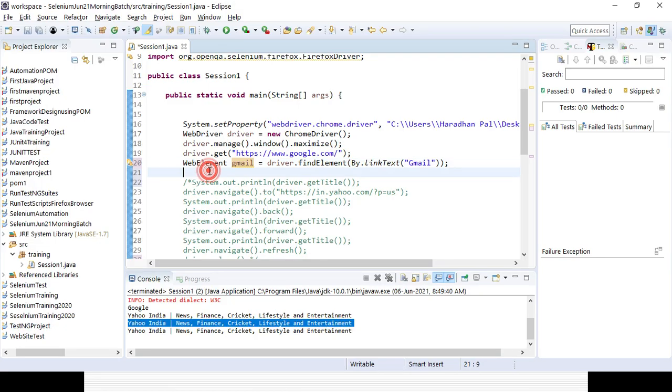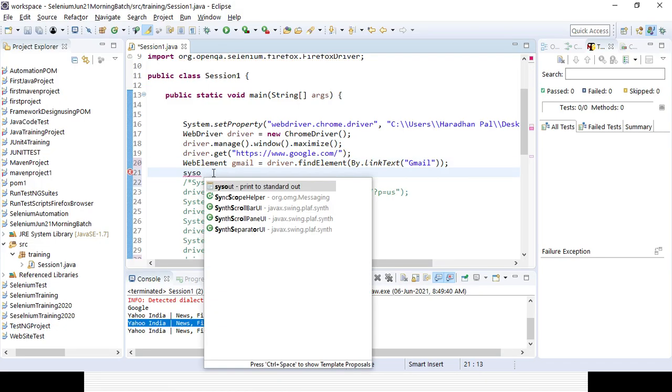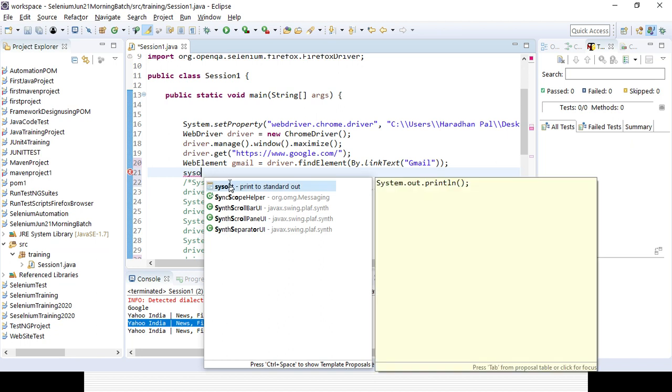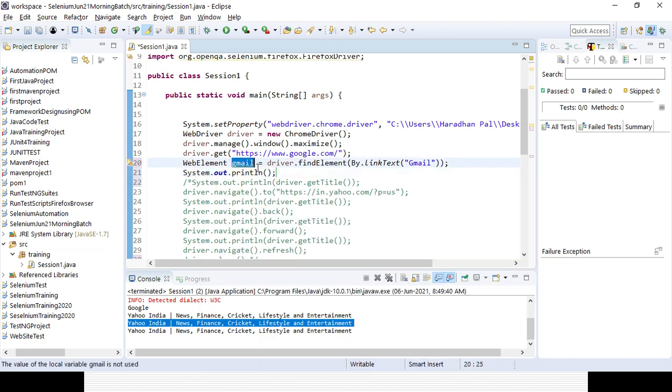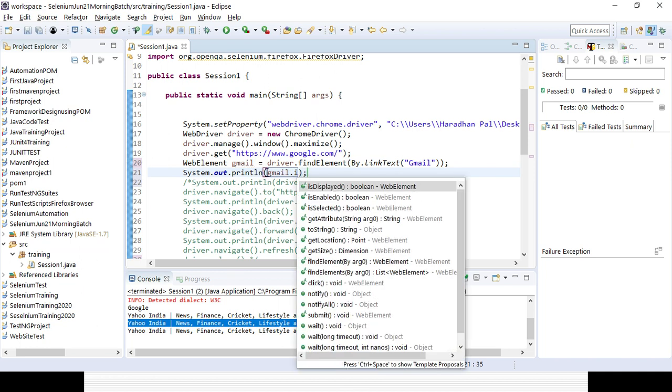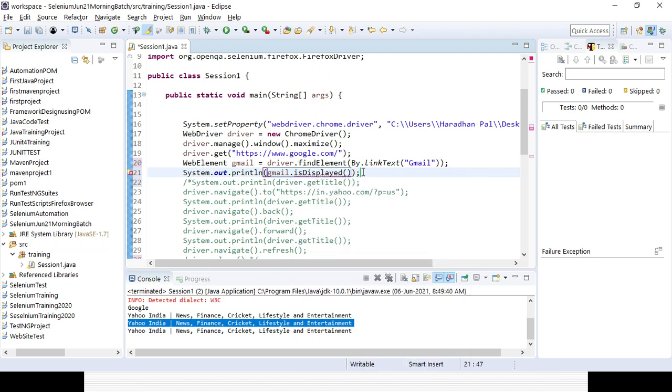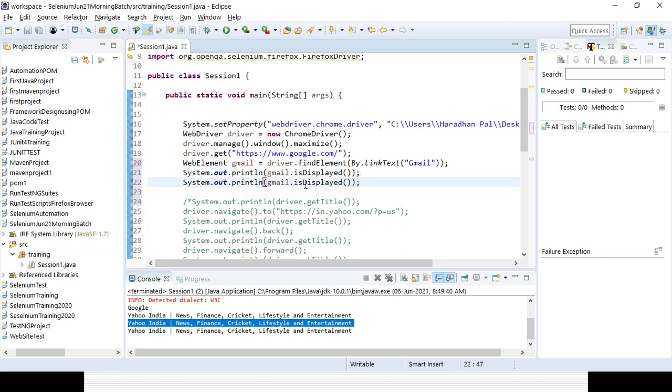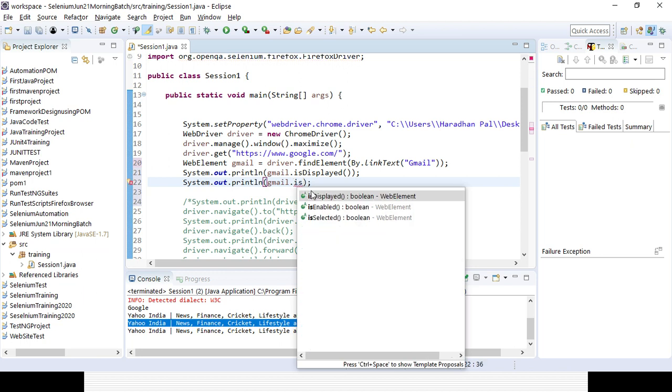So first I will check whether the Gmail is displayed or not. So Gmail dot isDisplayed, it will give you true or false. Similarly, after it is displayed, check whether it is enabled or not, link dot isEnabled. If it is a checkbox, you can check whether it is selected or not.